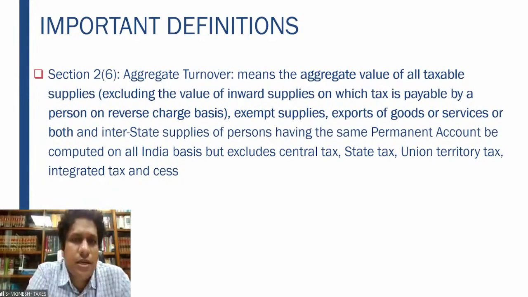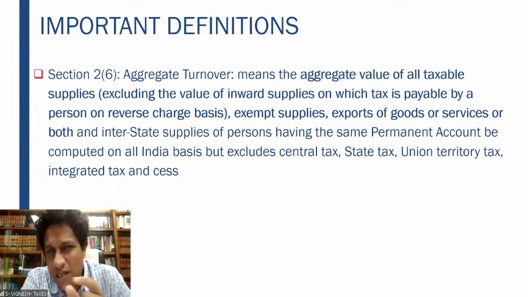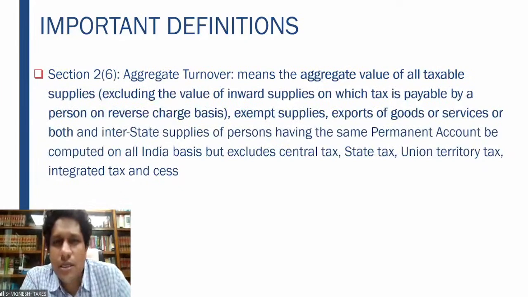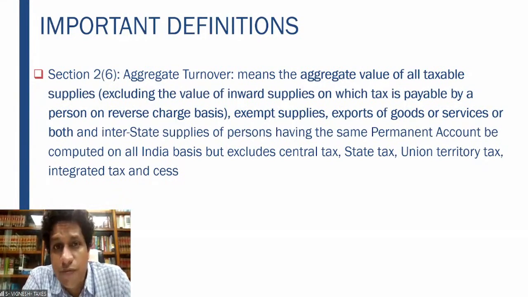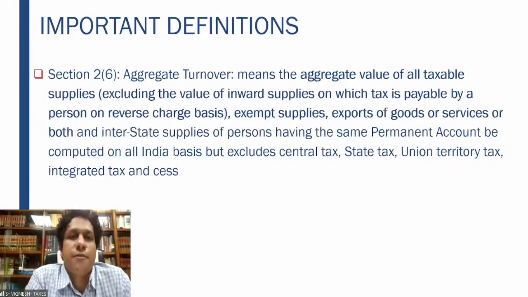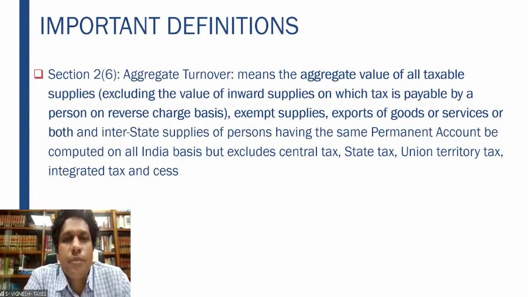And interstate supplies of the person having the same PAN number. In the previous class we discussed that in GST, a person having a single PAN number, which is only one for each company, may have businesses in two different states.